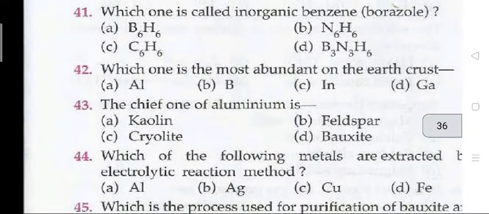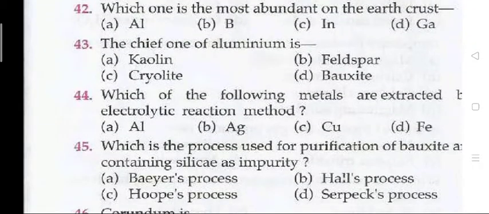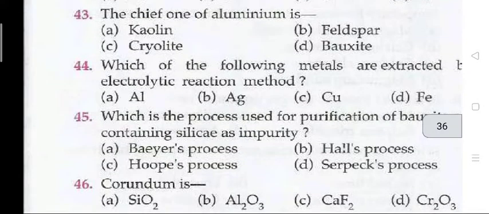Question 41. Which one is called inorganic benzene or borazole? The right answer is D. B3N3H6. Question 42. Which one is the most abundant in the earth's crust? A. Aluminium. Question 43. The chief ore of aluminium is.